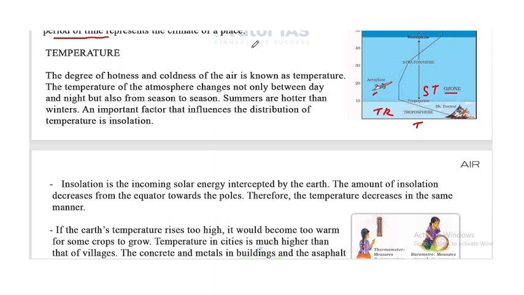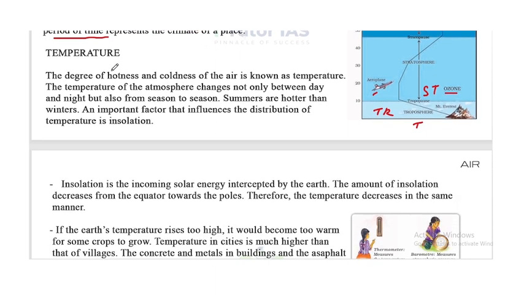For example, today the weather of Munnar may be sunny or hot. But the climate of Munnar is always cool because it's a hilly area. So that's the difference between weather and climate. Weather is the day-to-day change. Climate is the long-term weather condition.